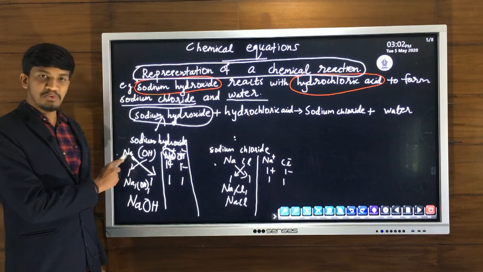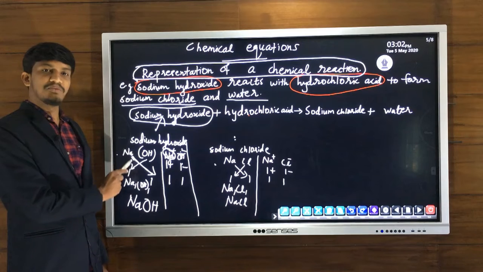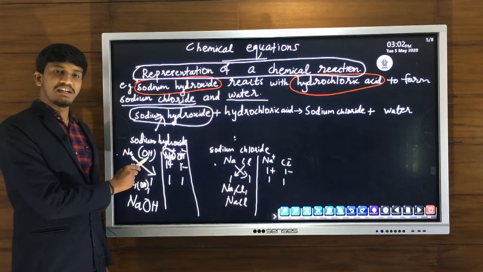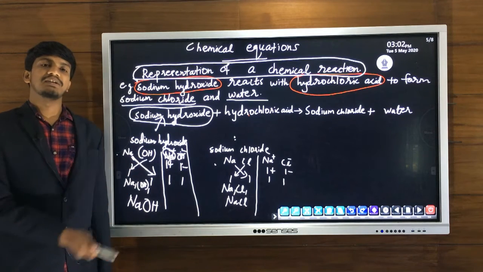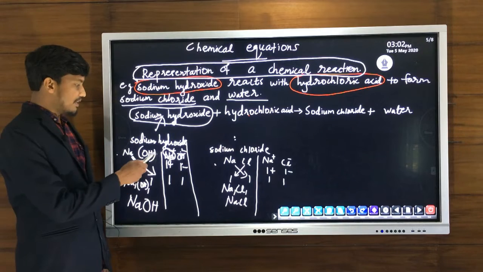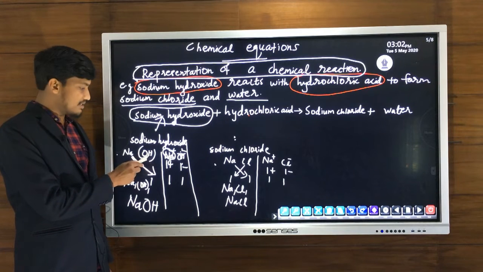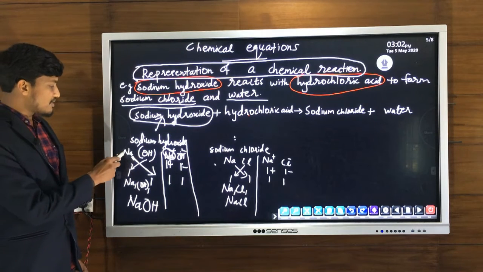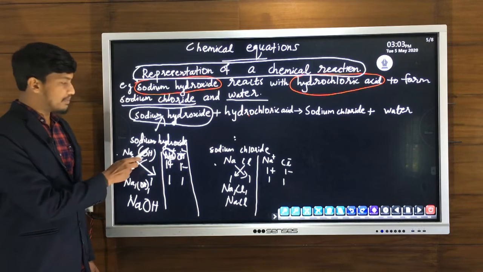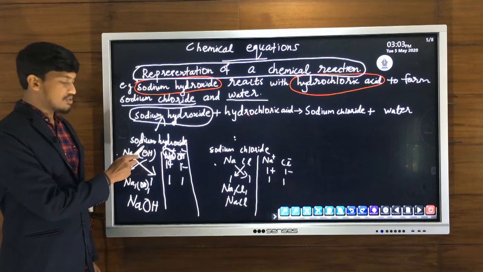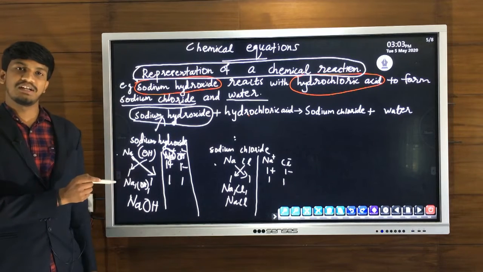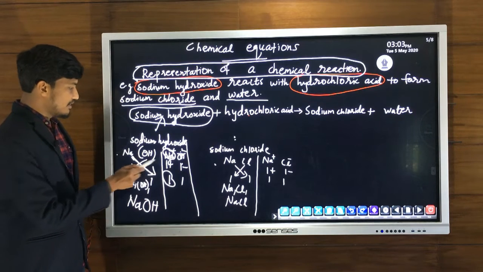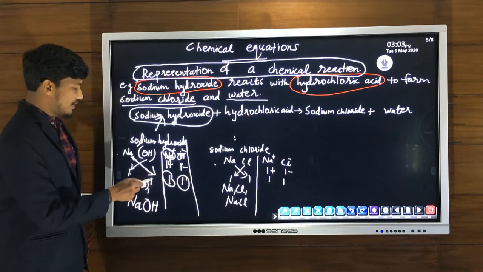Here Na, sodium, is a monoatomic ion because there is only one atom. But OH is polyatomic. Why? Because oxygen is 1 and hydrogen is also 1, so 2 atoms. If there is more than one atom in an ion, that is in the case of a polyatomic ion, we have to write it in brackets. So Na is monoatomic, no need to write brackets, but hydroxide OH is polyatomic, so we write it in brackets. Then under Na we write its valency 1, then under OH its valency 1.